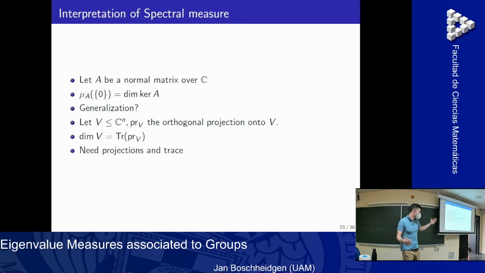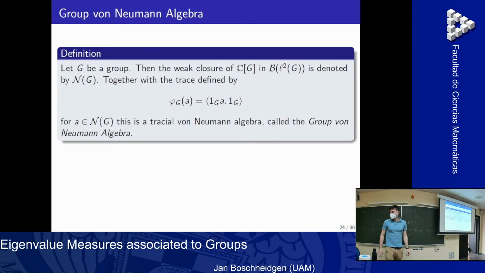Of course, we want to generalize this, and we can also define the dimension of some subspace as a trace of the projection. The first part is kind of difficult to generalize, but this one we can generalize, because for this we only need projections and traces, and then we can define dimensions. And both of these we have in the von Neumann algebra setting. You talked about this also.